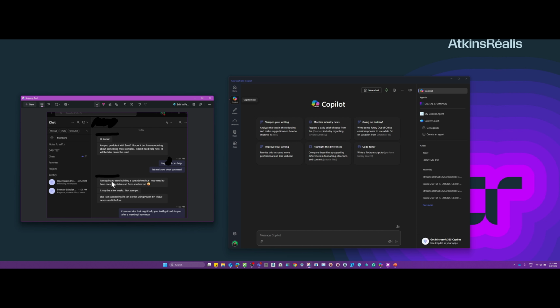They explained to me what they're trying to do. They're trying to build a spreadsheet, but they need one of the tabs to read from another tab. I think that's easy to do. They are also wondering if they can do this using Power BI. They've never used it before, and neither have I. So I replied that I have an idea that might help, and I'd get back to them after the meeting. Then I got back to them and showed them how to ask Copilot, and it can help. So let's do that.